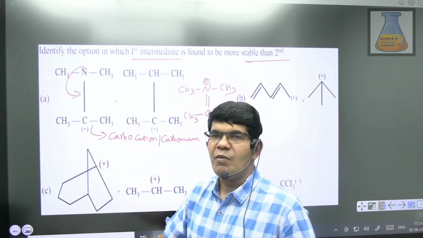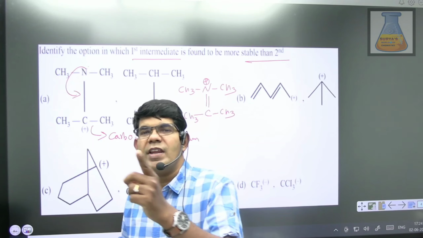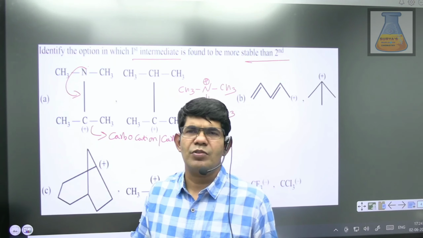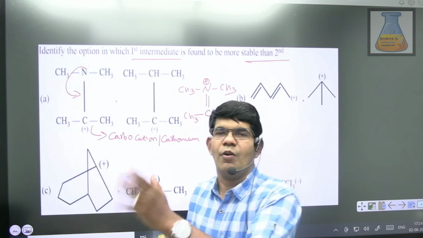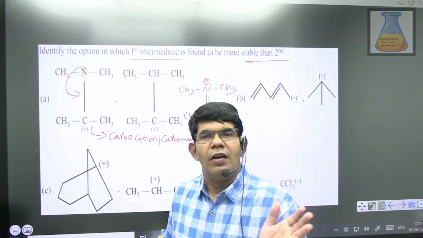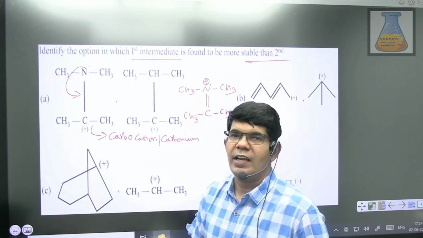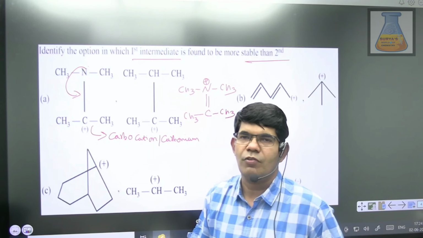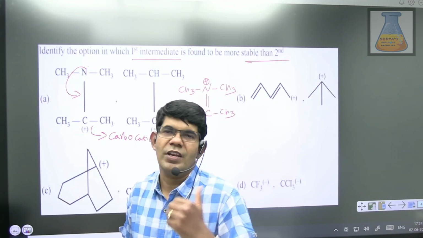When the carbocation gets an 8 electron system, then you consider it a carbonium ion. Any second period or third period element, students, when it gets an 8 electron system, we call it an onium ion, like hydronium ion, phosphonium ion, ammonium ion. Like in this case, the carbon is getting an 8 electron system due to lone pair positive conjugation. You can consider it as a carbocation as well as a carbonium ion.